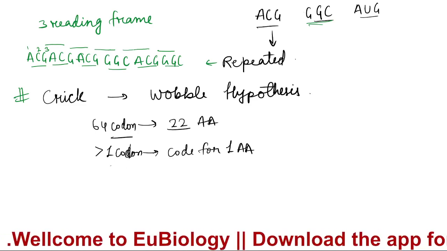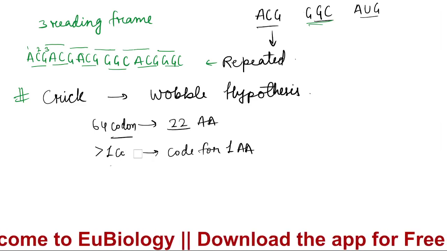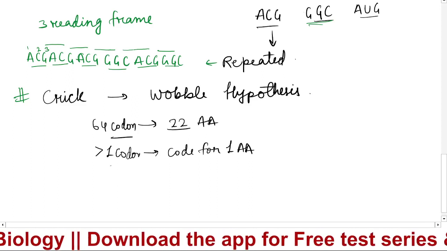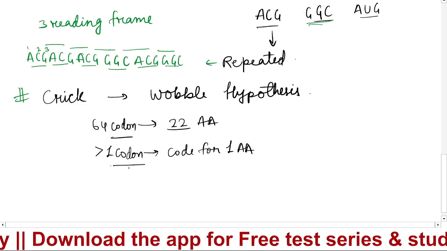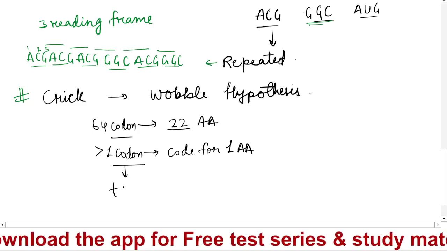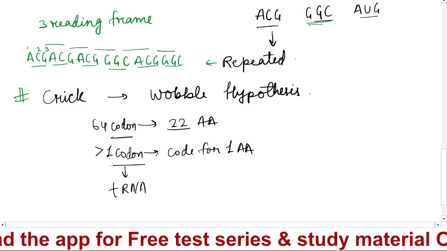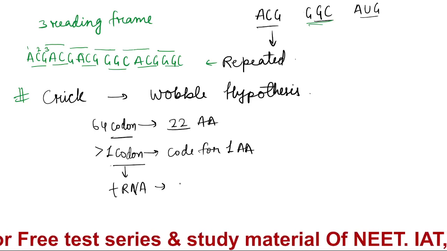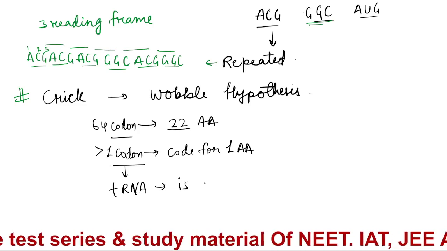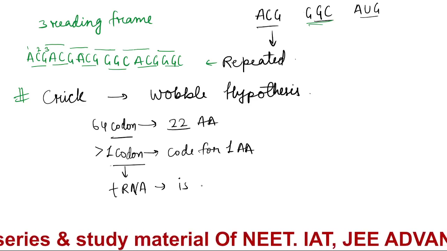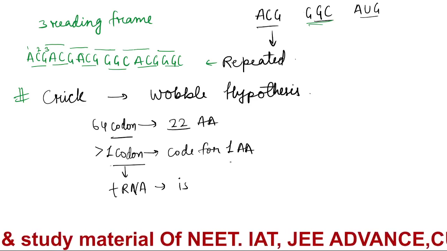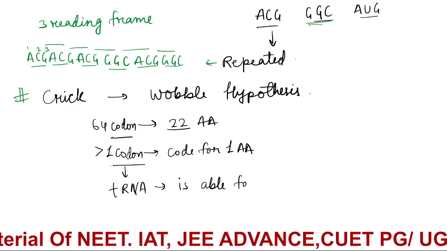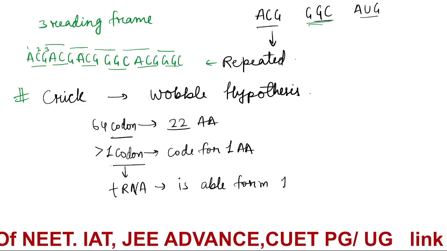That's not the Wobble hypothesis. But what is the Wobble hypothesis? Why I told you there, now I will tell you. From these codons only the tRNA will bind, but a tRNA is able to carry one amino acid only.